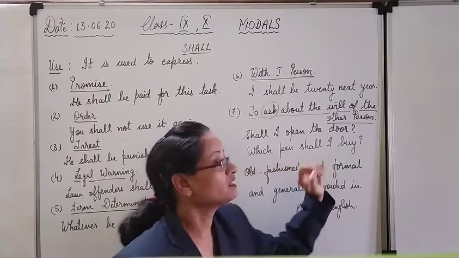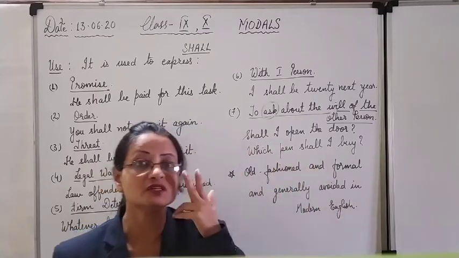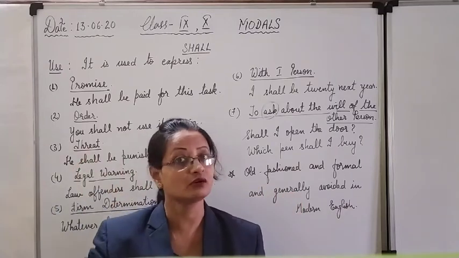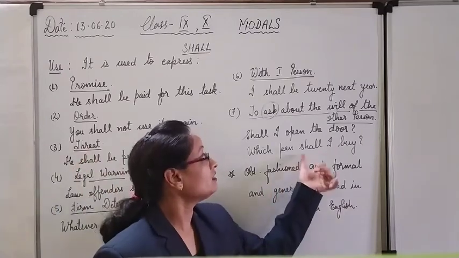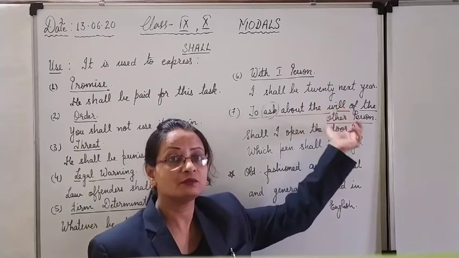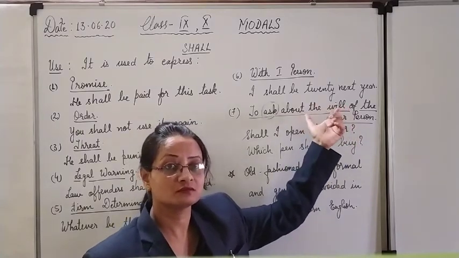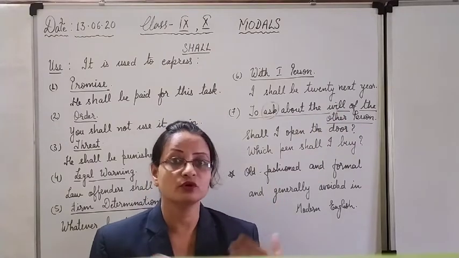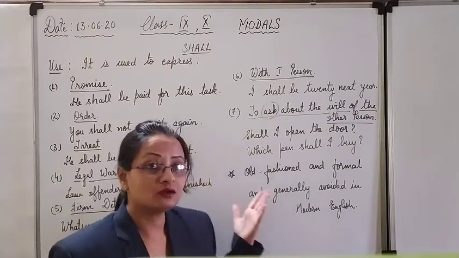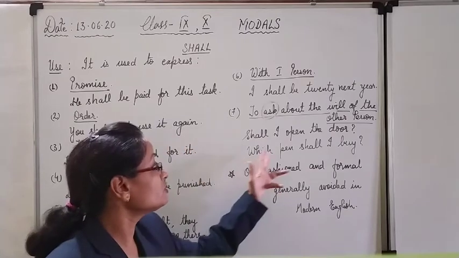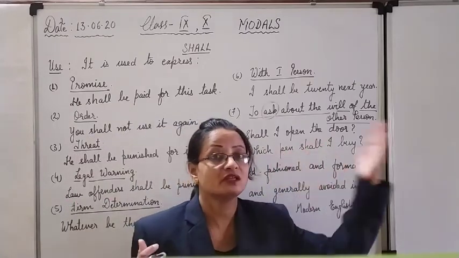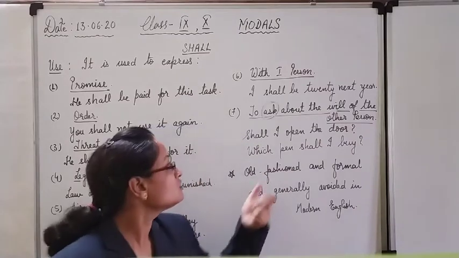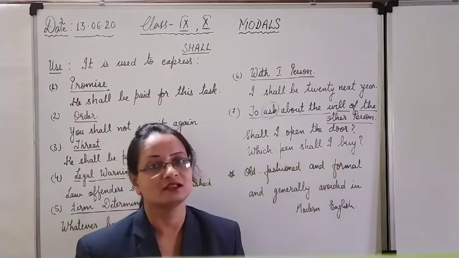Which pen shall I buy? I am asking you. Why I am asking you? Because I need your will too, whether I should buy this pen or not. So I am taking out your will, other person's will, wish, desire. So if I want to choose on my own, I would not have asked you. I would have taken on my own. But why I am asking you which pen shall I buy? Because I am taking out the desire of the other person. I am asking the will of the other person. So here also we are using shall.